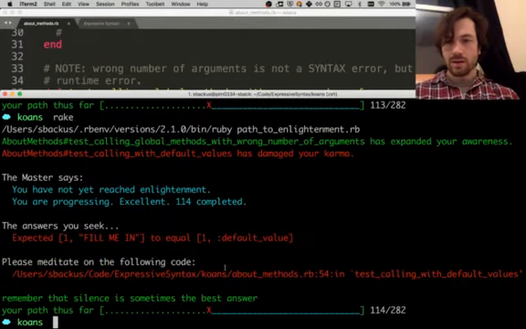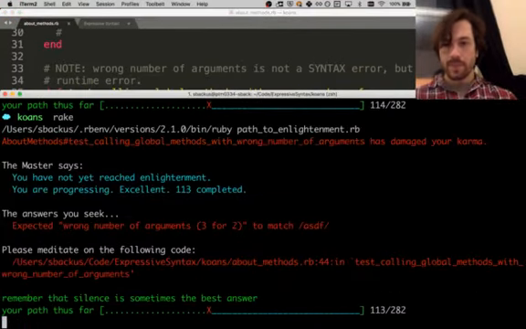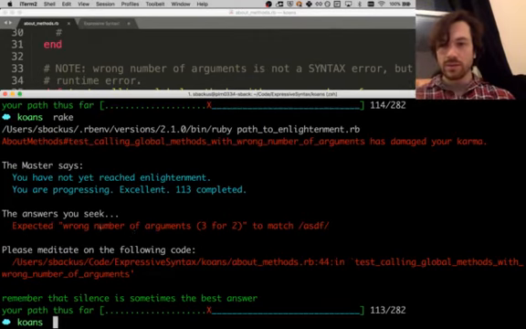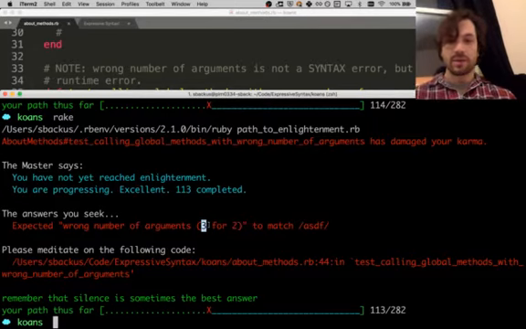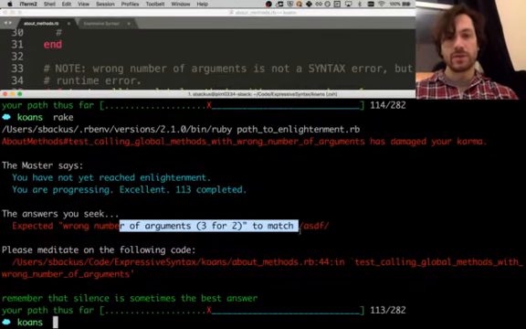Yeah. And actually, I want to just demonstrate something. So it tells you how many arguments you passed in, and also how many it expected. So it expected 2 arguments, and we passed it in 3. That's also useful information. Always read the error messages. The error messages are often useful.